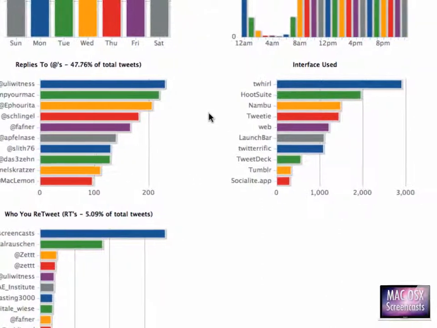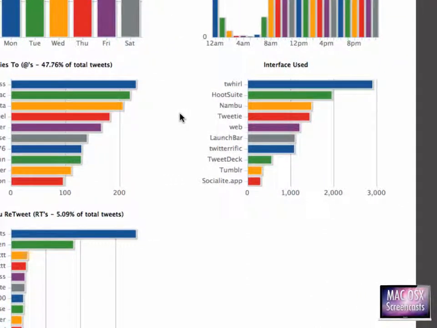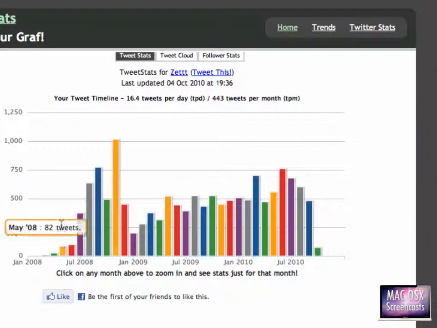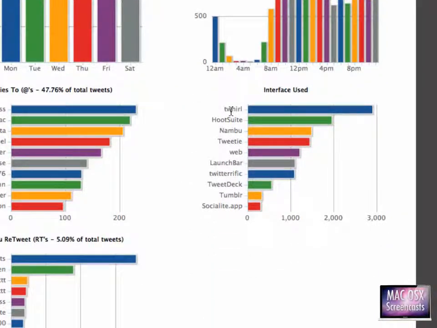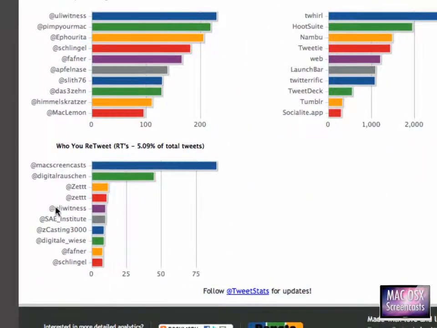We can also have a look at the popular Twitter clients we have used. I started using Twitter here at around November 2008, using Twirl, which is now also known as Seismic, or those guys work together with Seismic now. I used Hootsuite a lot. Nambu is a very cool client, and I tweeted a lot using Launchbar. And here's also a graph of most retweeted persons as well.